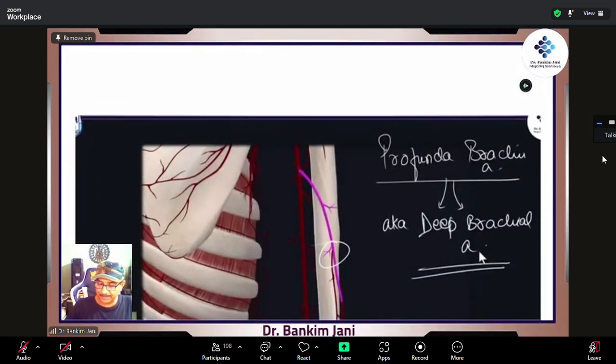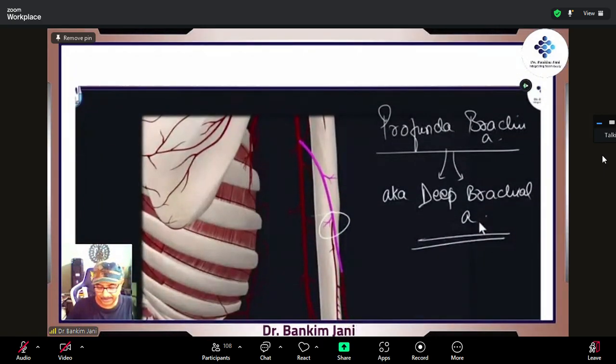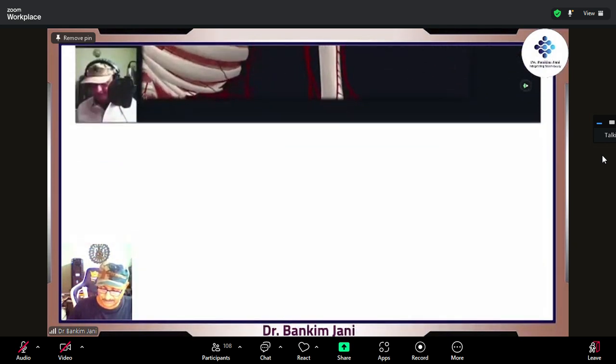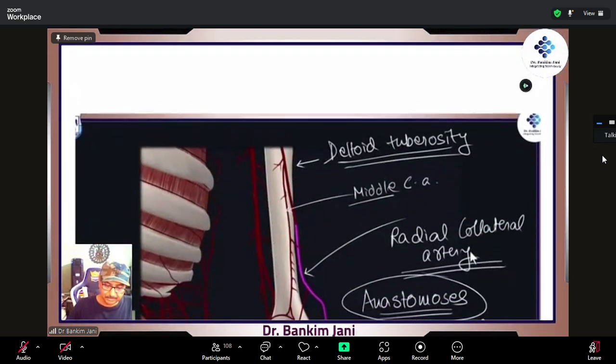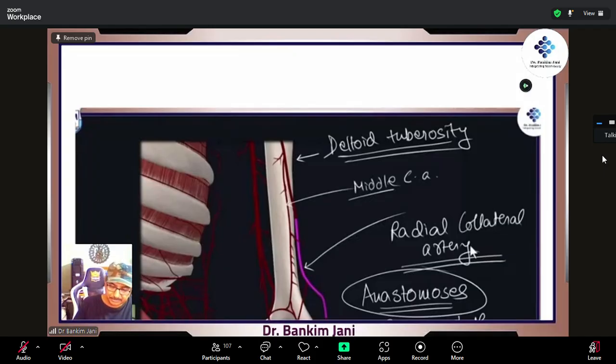So this profunda brachii, which is also called the deep brachial artery, is also passing along with it. Now we are focusing only on the artery, right? Only on the artery. We have removed the nerve just for the sake of simplicity, just for understanding. So here it is going into that radial groove. At the deltoid tuberosity, right? It gives one branch, and this branch is called the middle collateral artery, right? Middle collateral artery.